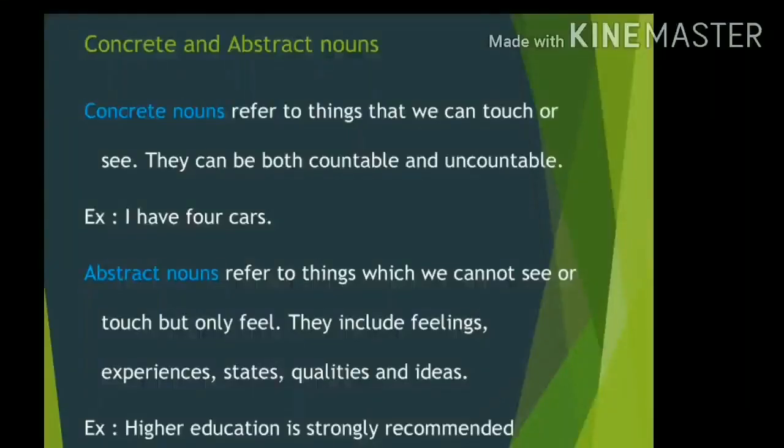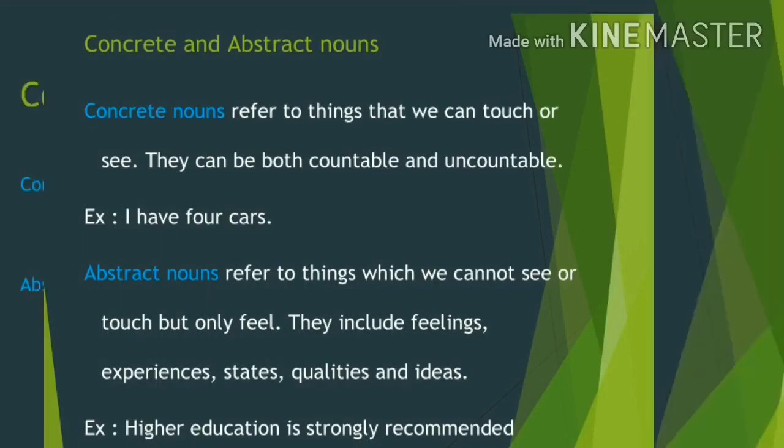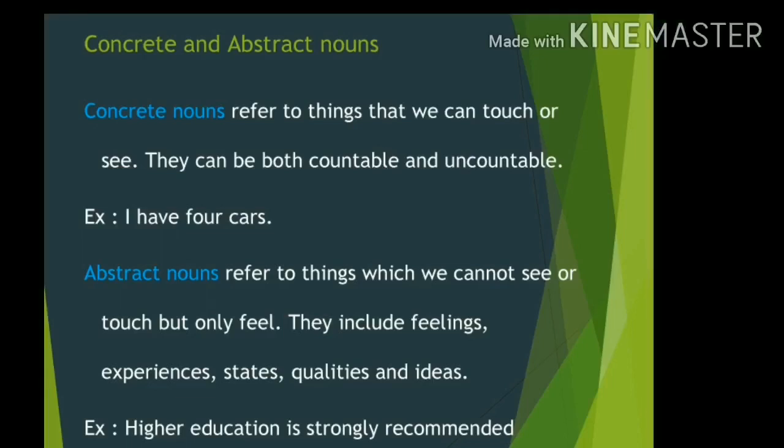Concrete nouns refer to things that we can touch or see. They can be both countable and uncountable. A concrete noun is a thing which we can touch or see. What are abstract nouns? Abstract nouns refer to things which we cannot see or touch, but we can feel.